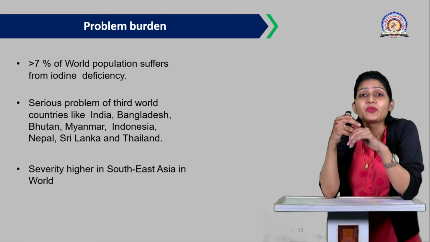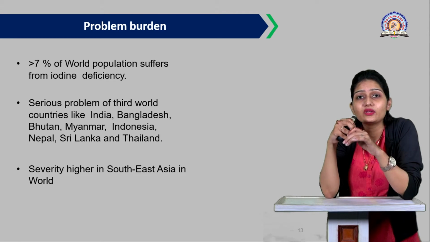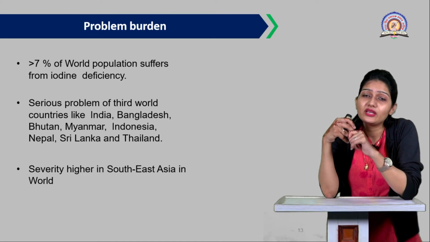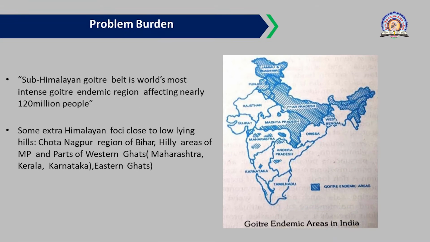The severity of this disorder is mainly seen in Southeast Asia. There are many more countries which also get affected.